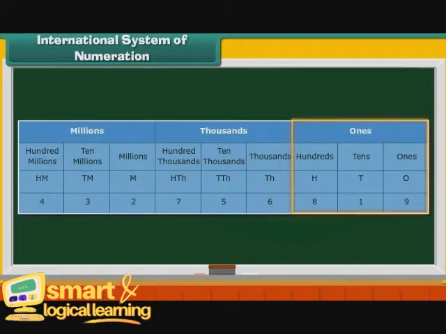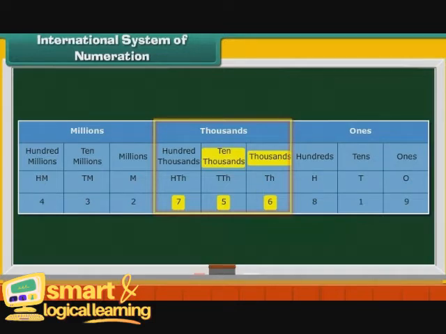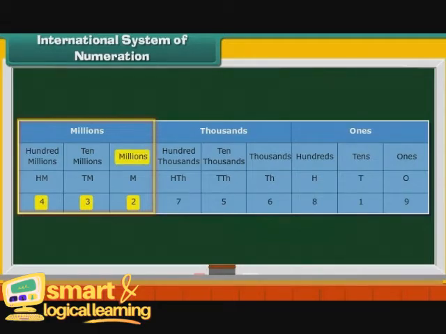The ones group has three digits 9, 1, and 8. Each of these digits has a specific place. They are ones, tens, and hundreds. Similarly, the thousands group has three digits 6, 5, and 7. Their places are thousands, 10,000s, and 100,000s. The millions group has the three digits 2, 3, and 4. Their places are millions, 10 millions, and 100 millions.